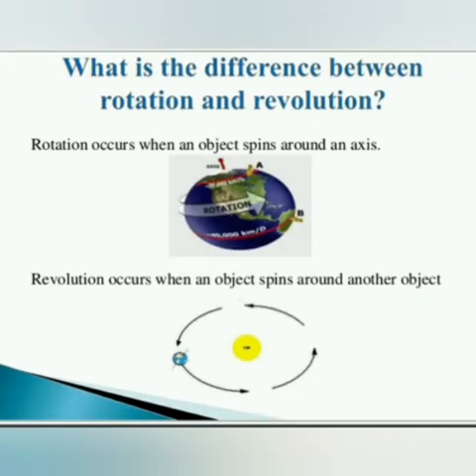What is the difference between rotation and revolution? Here you have to write the definitions of rotation and revolution. Rotation occurs when an object spins around an axis, and revolution occurs when an object spins around another object. Now, look at the screen and see the next question.